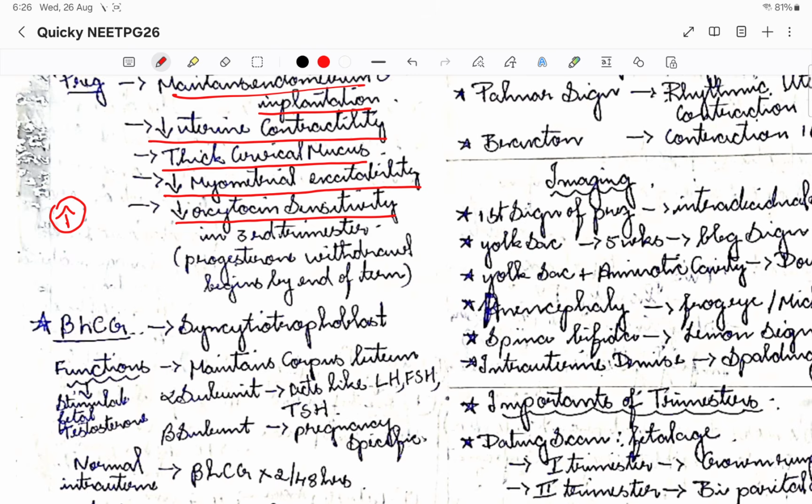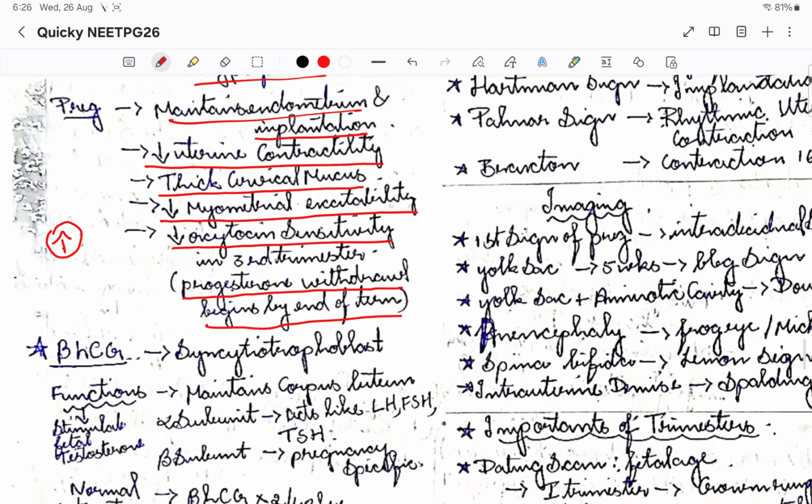grow normally. So during the third trimester, the baby has already developed, and now it has to be thrown out, right? It has to be pushed out. That is why progesterone starts withdrawing at the end of the term. Progesterone will start to decrease by the end of the term, and the estrogen will increase the oxytocin sensitivity, and that is when the contractions happen. So this is the basic physiology.